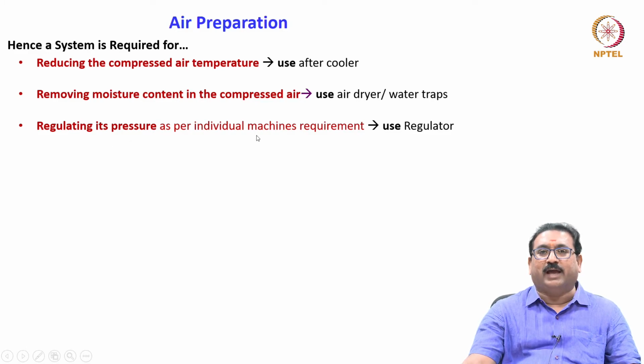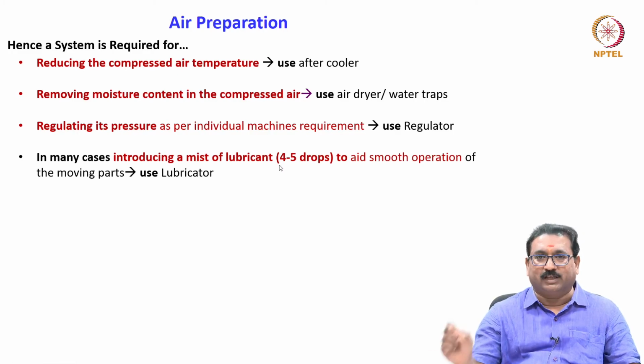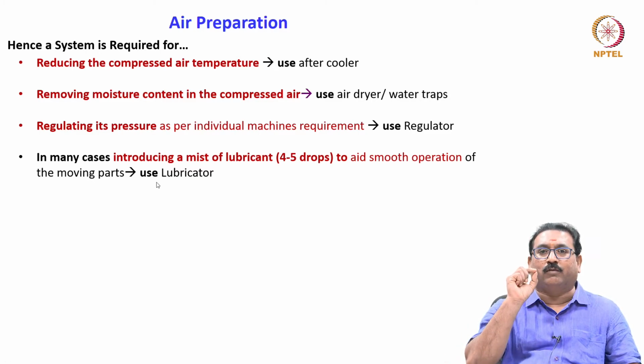For regulating its pressure as per individual machine requirement, we are using air regulators. In many cases, for introducing a mist of lubricant for smooth operation, as there are many moving parts, we are using the lubricator to introduce 4 to 5 drops of oil into the dry and clean air.